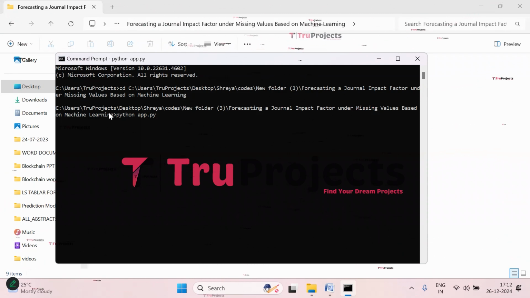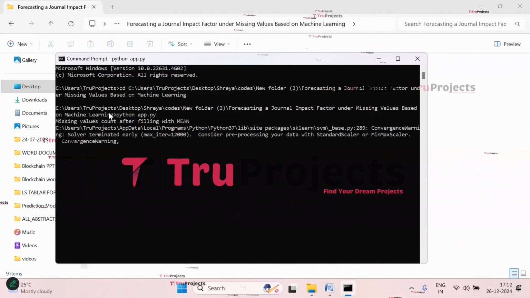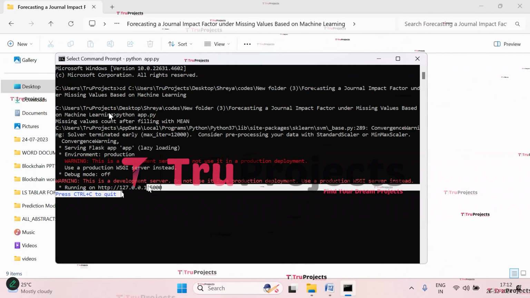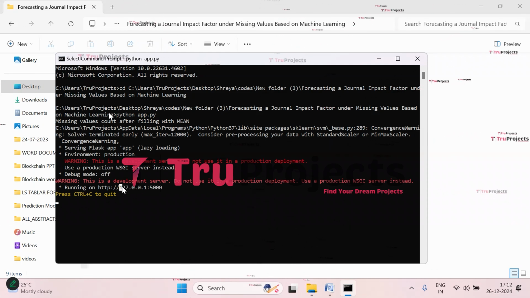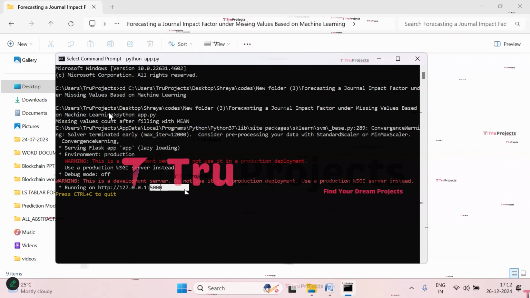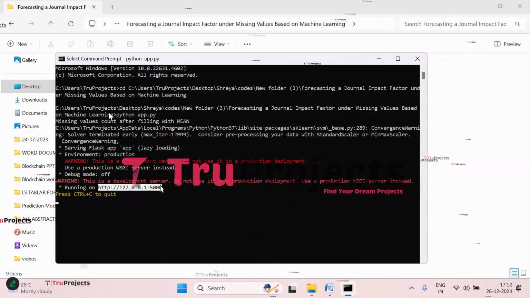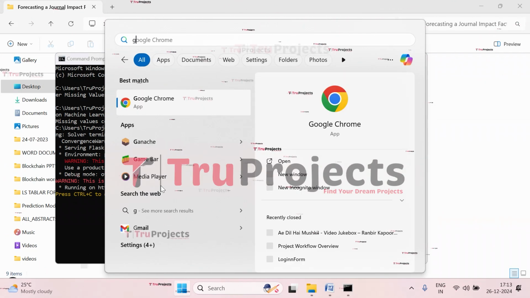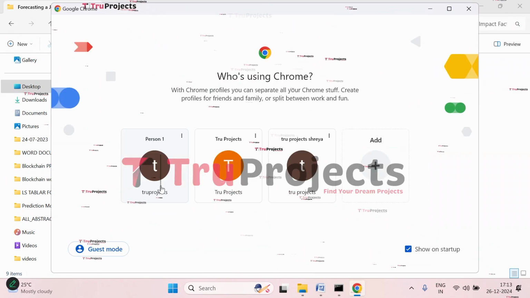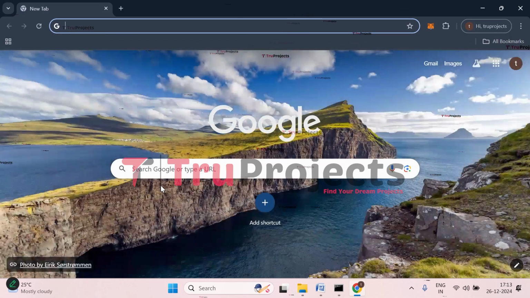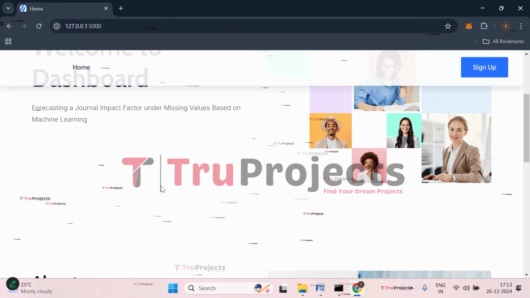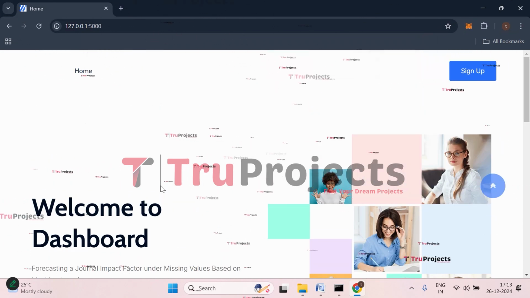After running the app.py file, the Flask framework will host the application locally at the default address, which is localhost, and the port unless configured differently. So this is the localhost and this 5000 is the port. Now copy this local link provided by the Flask framework and paste it in any web browser. I've copied it. Now open Chrome because I prefer that. It's your choice, you can open any web browser and paste the link here. Click on enter. This is the web page of the project, which is displayed in the browser.